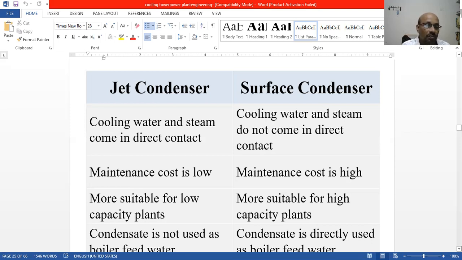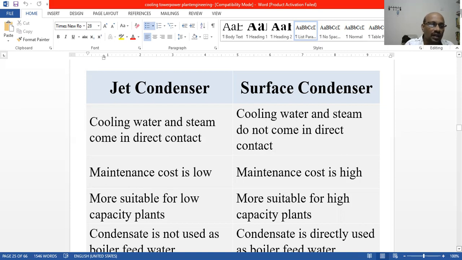Maintenance cost is very low in jet condensers, whereas maintenance cost is very high in surface condensers. Jet condensers are more suitable for low capacity plants, whereas surface condensers are very suitable for very high capacity plants. They occupy a larger area and the thermal efficiency is higher compared to jet condensers.